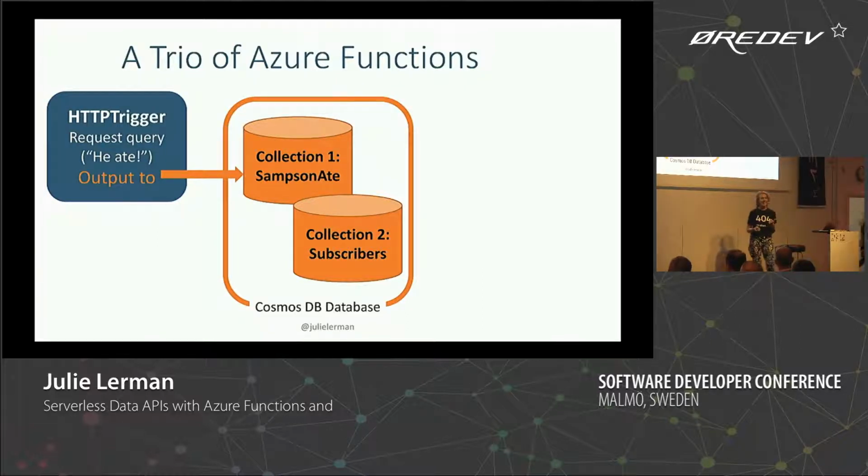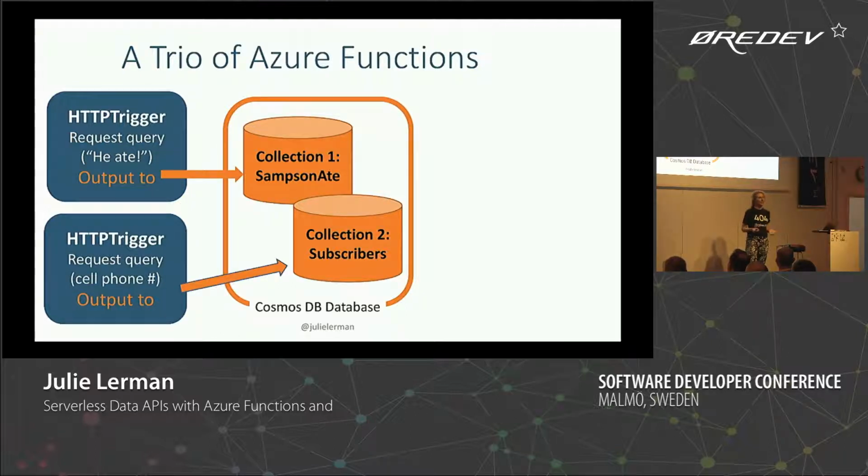The first one is an HTTP trigger, where I'm just sending an HTTP request to the function to say, he got another cookie, right? And then that gets stored. This function will hear that and store it into the database. The second one is another HTTP trigger function, which is for anybody who gives me your cell phone number. The function will pass that along to an output binding that pushes it into the subscriber database.